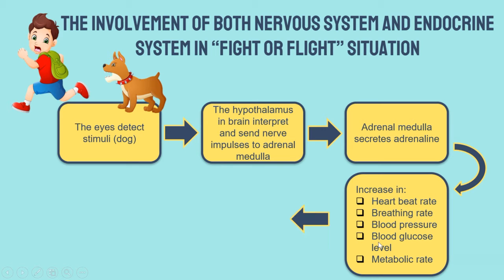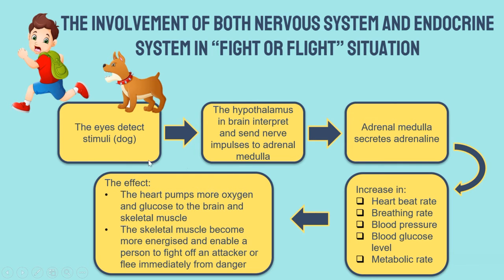What happens after that? What is the effect? The heart pumps more oxygen and glucose to the brain and skeletal muscle.